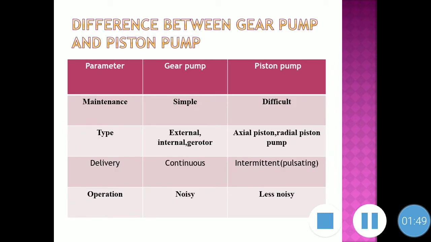If we talk about the different types, a gear pump can be classified as an internal gear pump and external gear pump, while the piston pump can be classified as an axial piston pump and radial piston pump. If we talk about the operation, usually gear pumps are more noisy as compared to piston pumps, while the piston pumps are less noisy. If we talk about the maintenance, usually the maintenance of the gear pump is simple, while the maintenance of the piston pump is difficult.